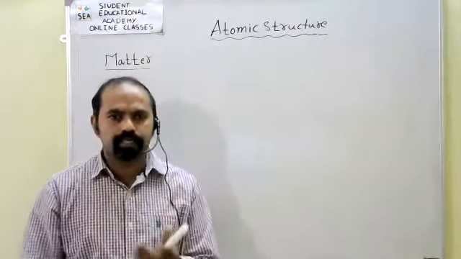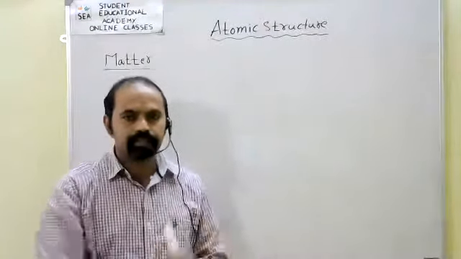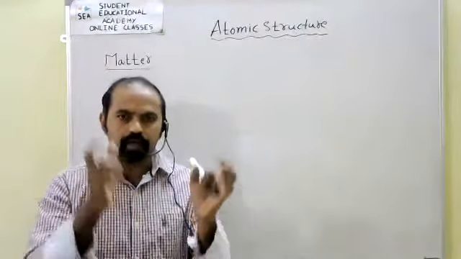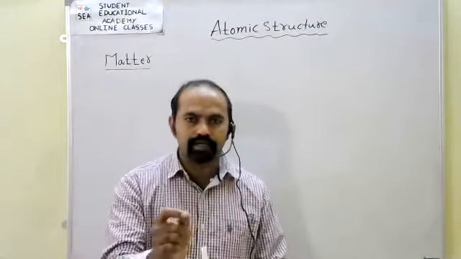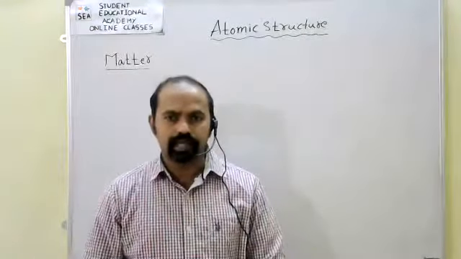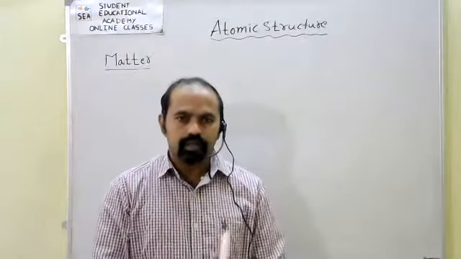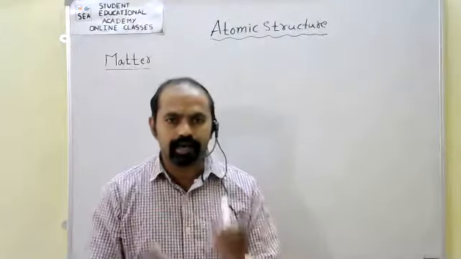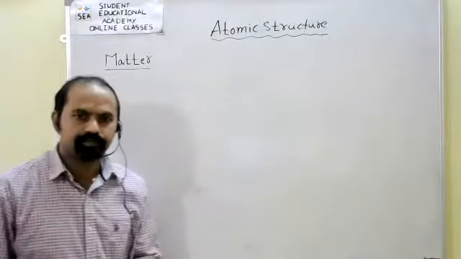Further, the pure substance can be classified into elements and compounds. Elements are further classified into metals, non-metals, and metalloids. Compounds are mainly classified into organic and inorganic. Mixtures are of two types, homogeneous and heterogeneous. Okay, this concept is completed.